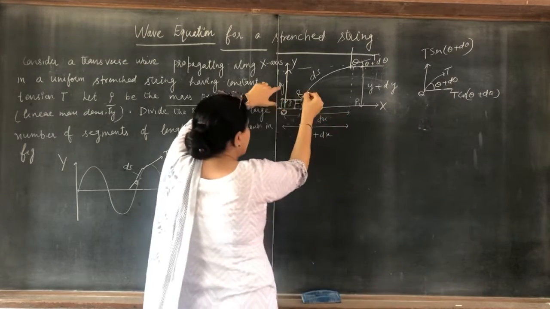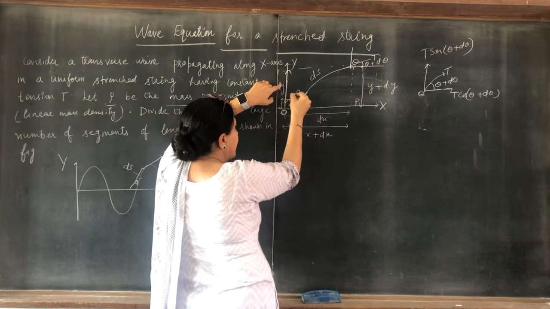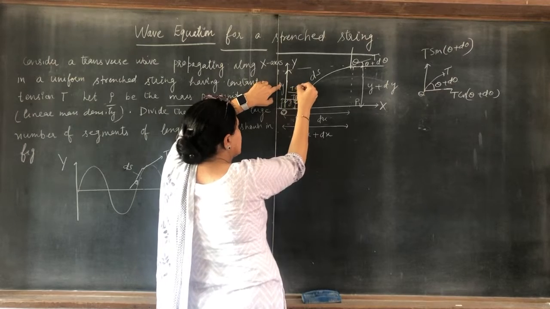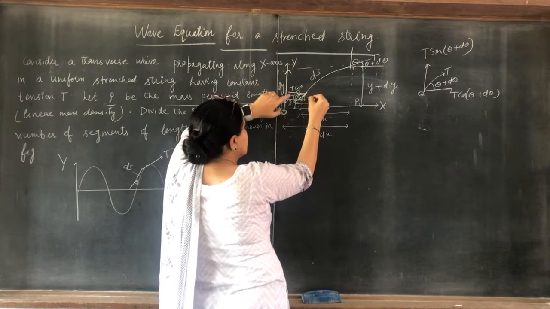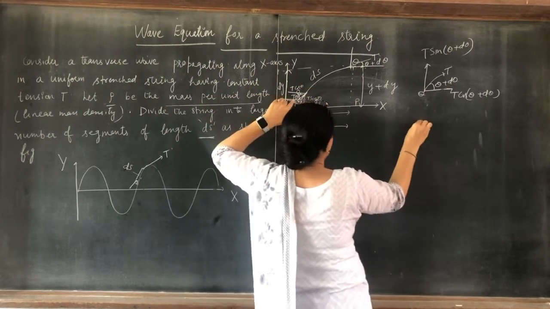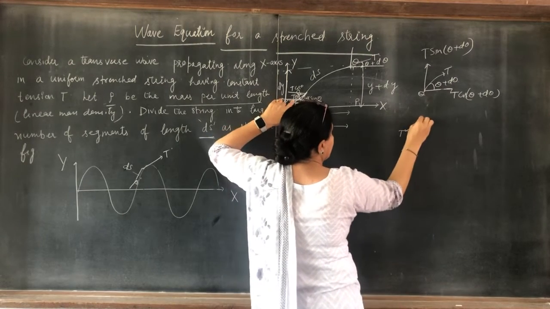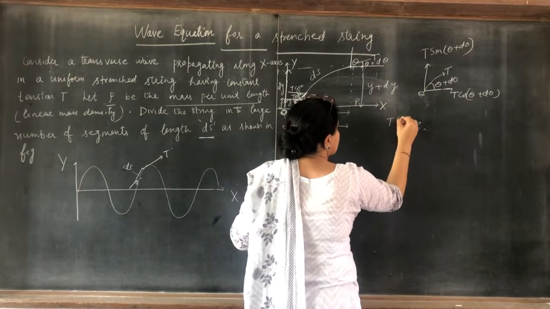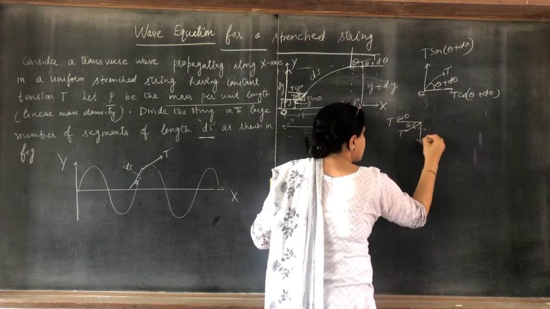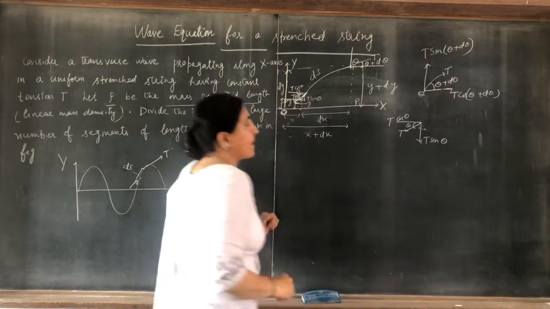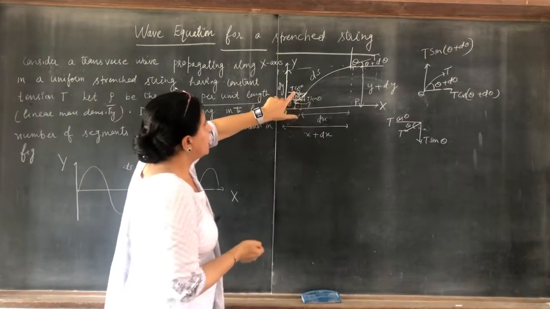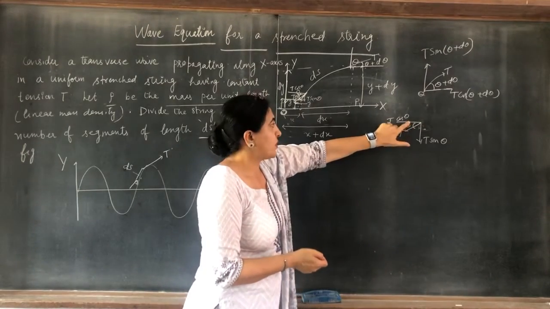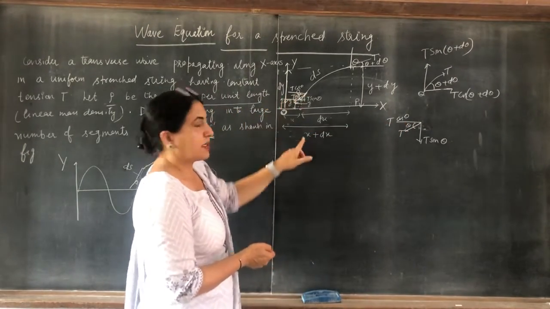At point R the tension is T, taking the angle theta. So this is T cos theta and this is T sin theta. At point R, this angle is theta. On this side, T cos theta and T sin theta in the downward direction.